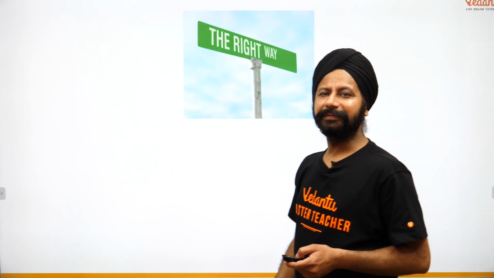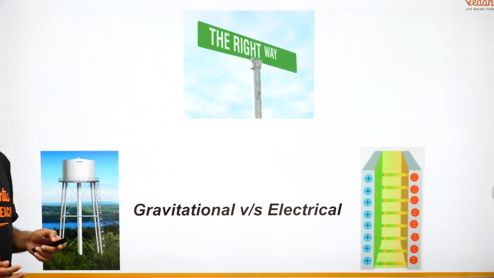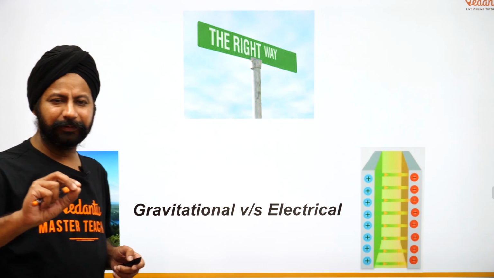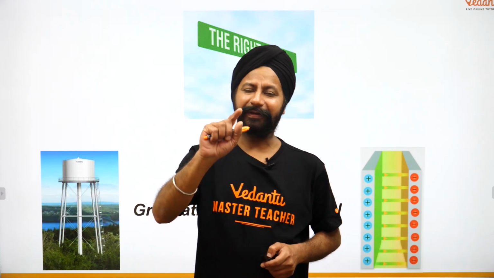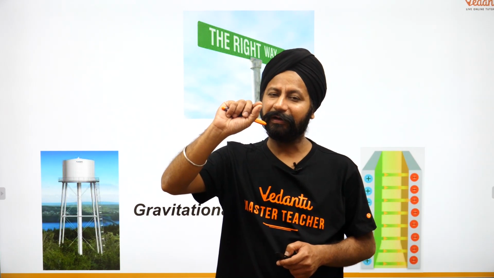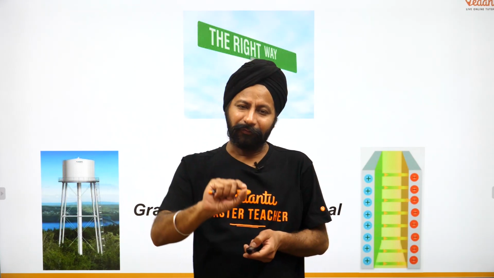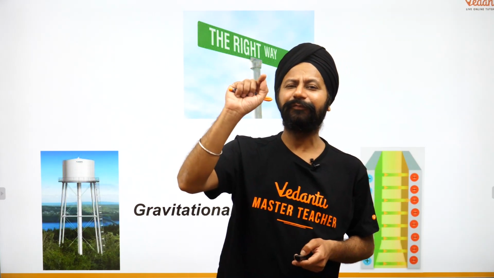Now, this slide always comes up here, and this is about the right way to learn. So let me move out of your way. So gravitational versus the electrical potential. Is पानी के टैंक को देखो. What are we doing? We take a water motor, and we take water molecules and we move them up. As the water is filling the tank, what is happening? Water molecules are rising up. 9th के level की gravitational का formula देखें तो mgh. Water molecule was at the earth, water molecule moves up. It has mgh of potential energy.